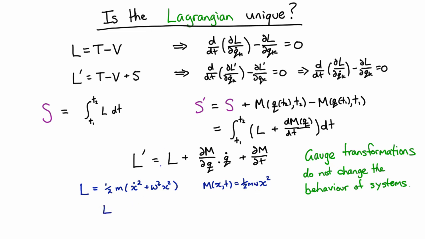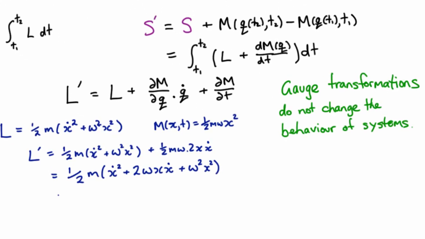Alright, now if we calculate the new Lagrangian, the transformed Lagrangian, we're going to get the old one, plus these extra terms. This dot product is only one coordinate, so there's just one of them. And there's no explicit time dependence, so that's easy. So this all comes out to that, which is definitely different to our original Lagrangian. And you can go ahead and verify that this new Lagrangian, in fact, gives exactly the same Euler-Lagrange equations as the harmonic oscillator.